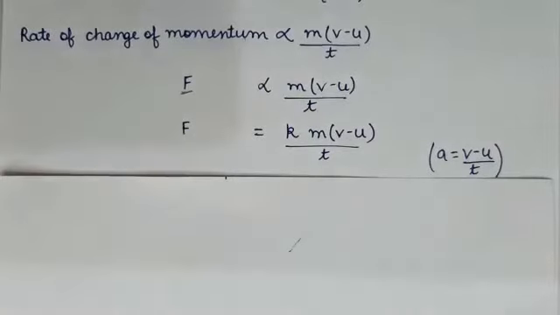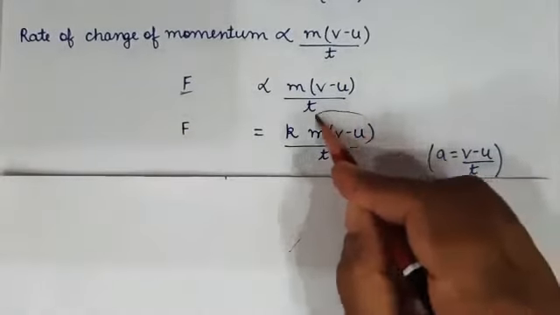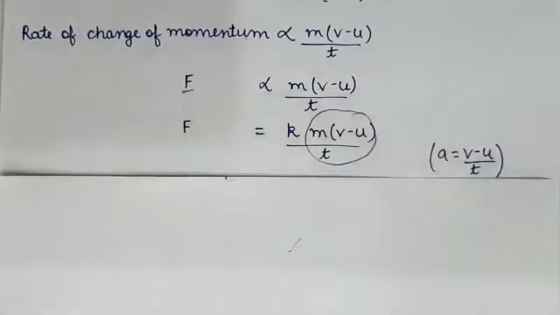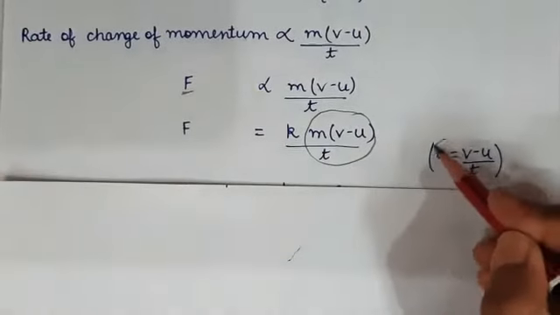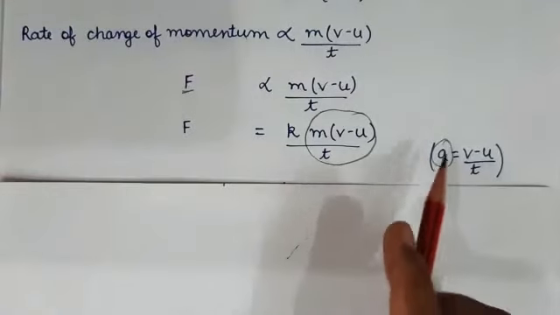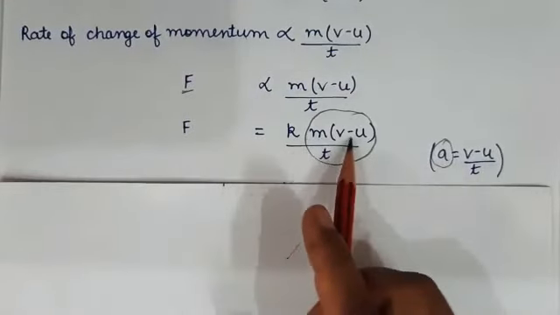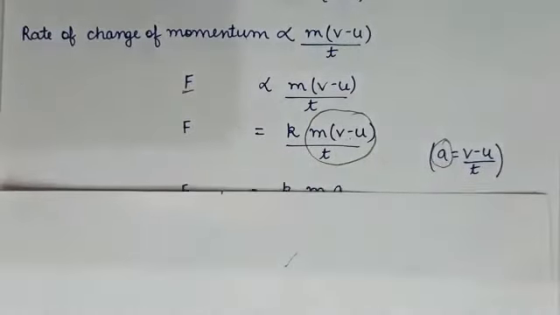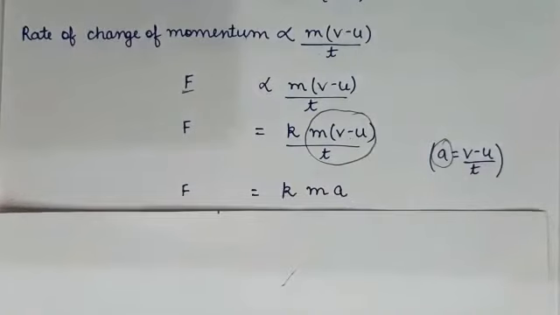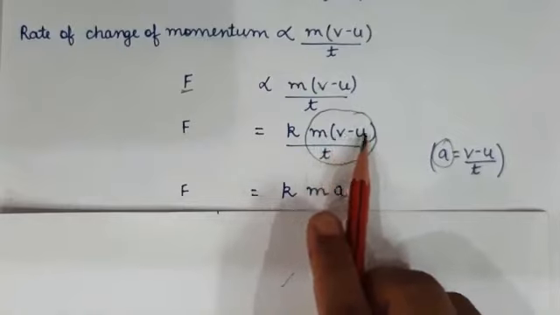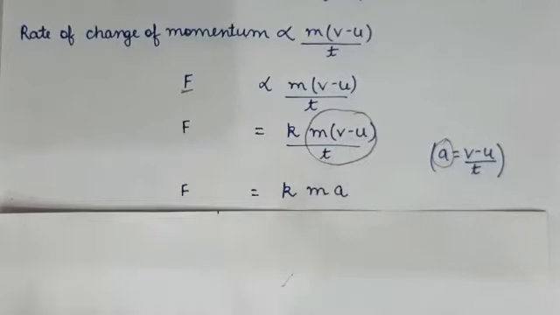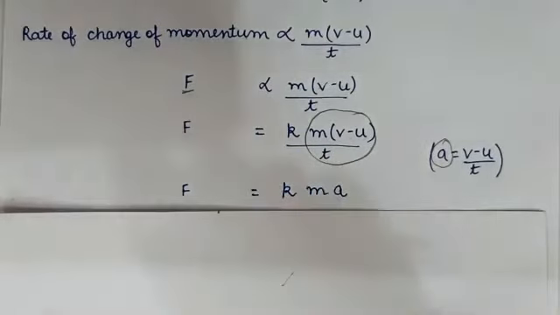Now you know that this quantity, (v minus u) upon time, is acceleration. So we can substitute the value of a here. So that will give F is equal to kma, where a is (v minus u) upon t, that is the rate of change of velocity.